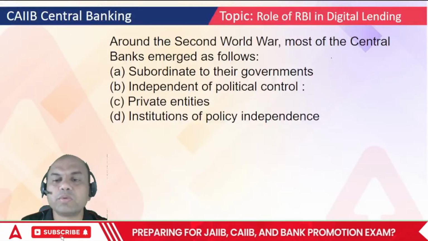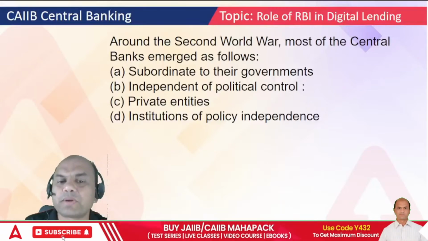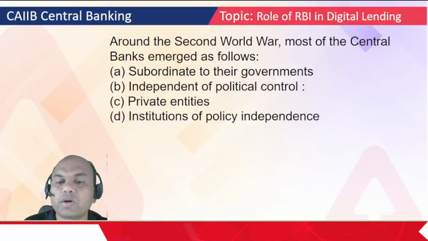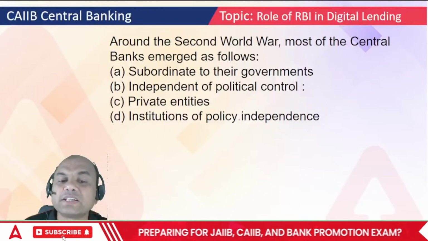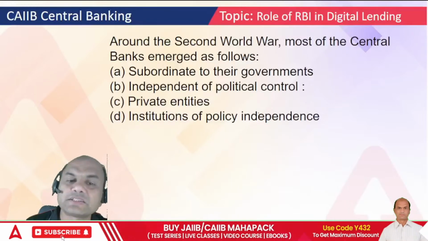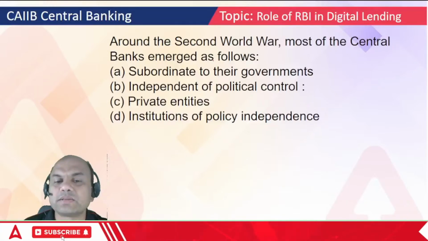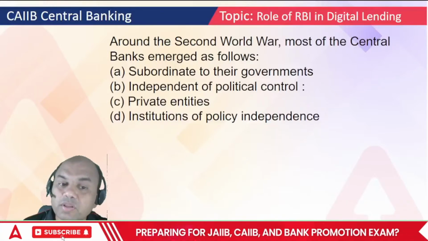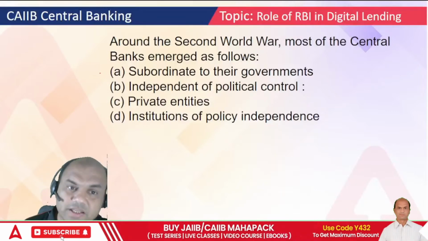Around the Second World War, most of the central banks emerged as follows. So around the Second World War, what happened? These central banks emerged as subordinate to the government, independent of political control, private entities and institutions of policy independence. So these central banks emerged as what? What do you think? Subordinate to the government? Means they supported the government? Yes, that was the point.